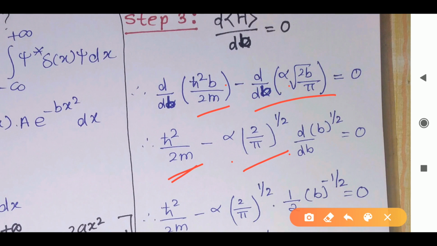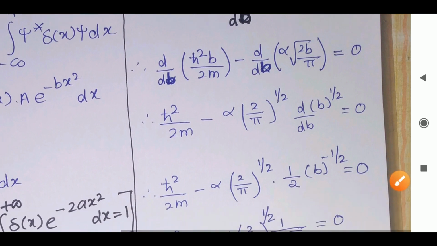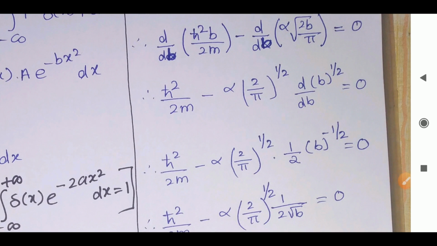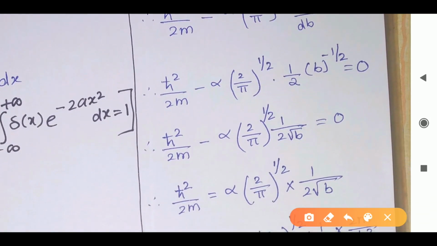So derivative of this root over of b, that is b raised to half, we have to find out. So this root over of b, when we find out the derivative of this, it will give us half into b raised to minus half. Okay, and the whole term I will write as it is.